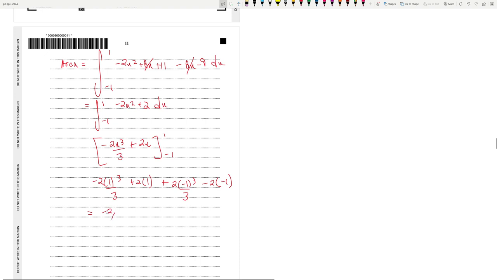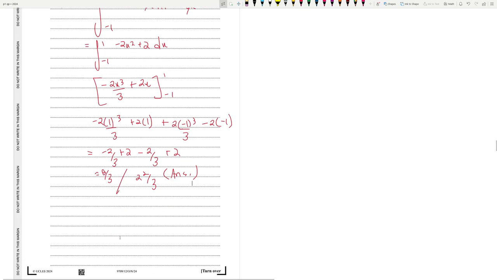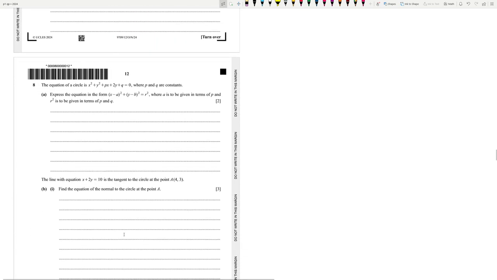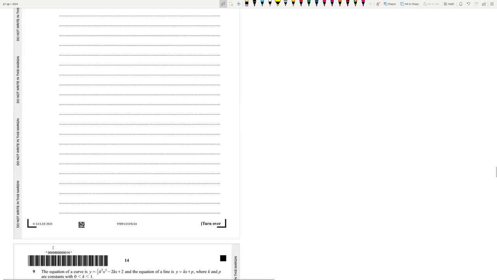So it's going to be minus 2 by 3 plus 2 minus 2 by 3, and this is going to be plus 2. So minus 2 by 3 minus 2 by 3 plus 4, which is 8 by 3. 8 by 3 should be our answer. Either this or 2 whole 2 by 3, anything works, we are good to go. Okay, so till now I got all the answers correct, so it's looking pretty good. Moving on to 8, last 3 questions of the day.